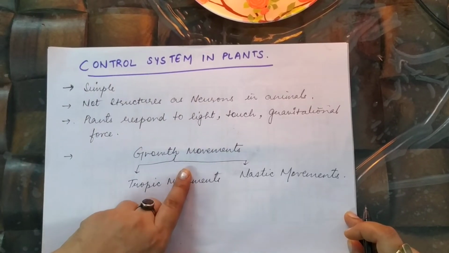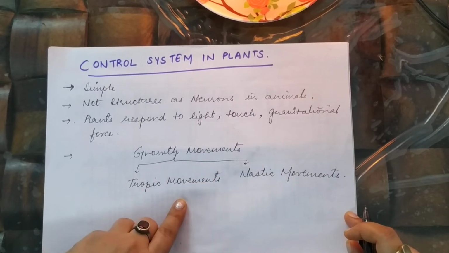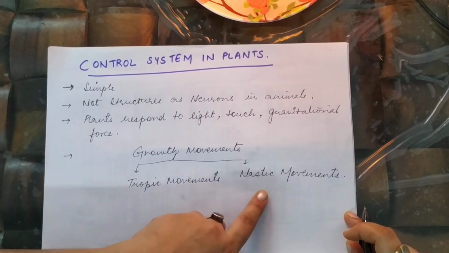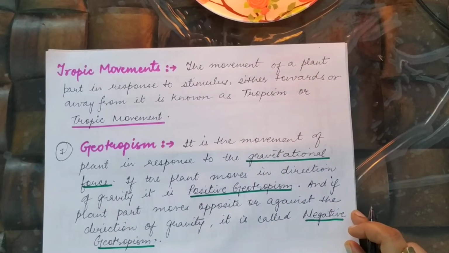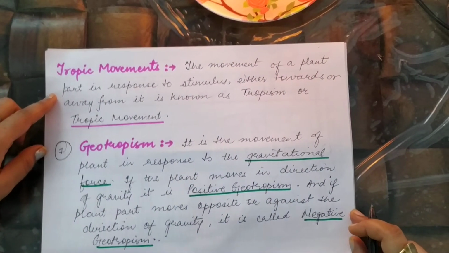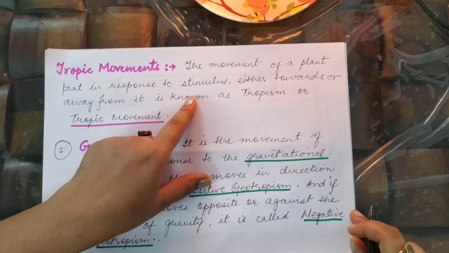Now the plants basically have two kinds of growth movements. One is called trophic movement, another is called nastic movement. So in the first part we are going to talk about trophic movements. What are trophic movements? The movement of a plant part in response to a stimulus. Now a stimulus can be anything.